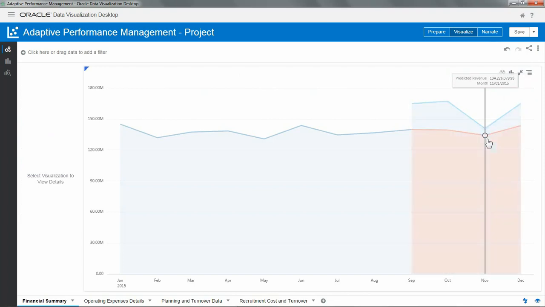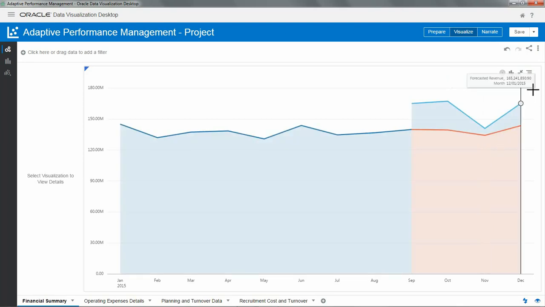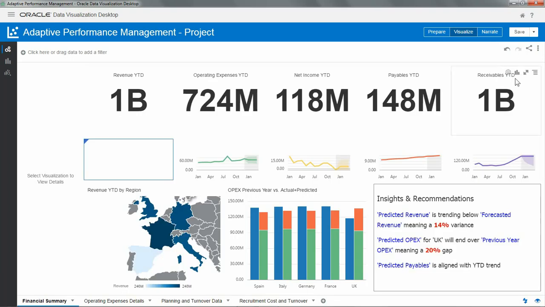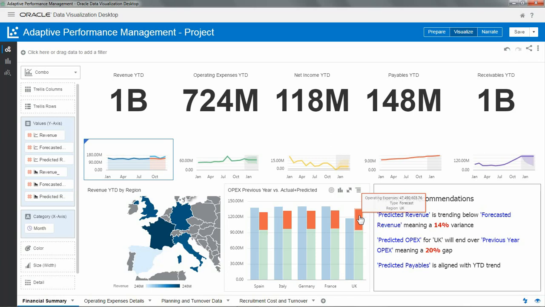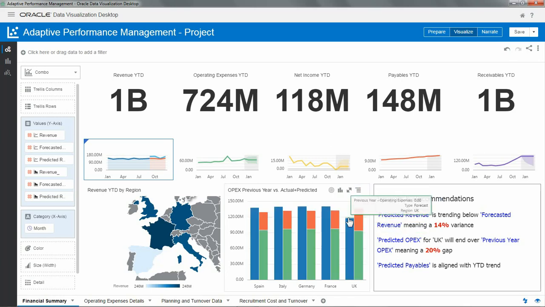These revenue models take into consideration not only historical financial data, but also external data like customer social sentiment, competitive inputs, churning, and so on and so forth. So we come back to our cockpit to check if there is anything that explains this gap. We see another important recommendation, alerting that predicted OPEX for UK will end over previous year OPEX. In this case, our machine learning model predicts that the sum of actual OPEX plus the prediction will be over what we did last year.